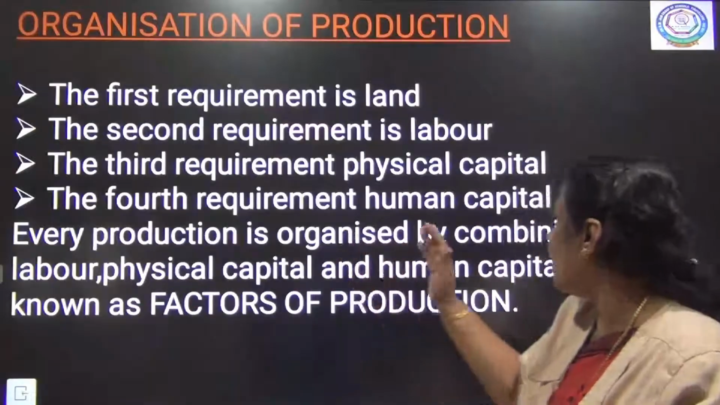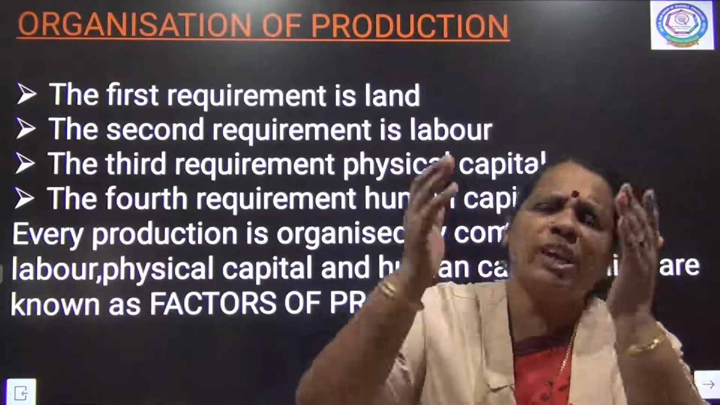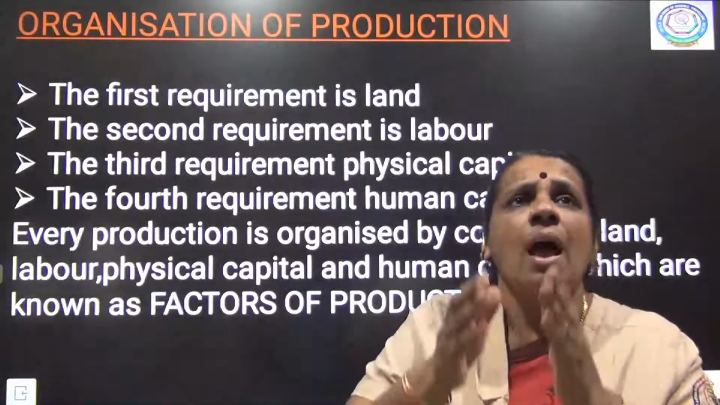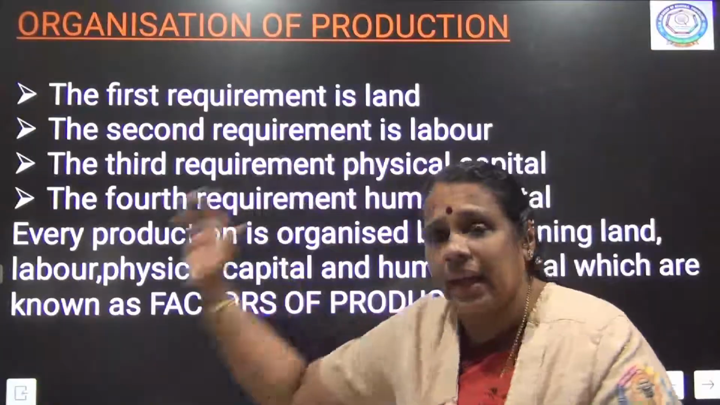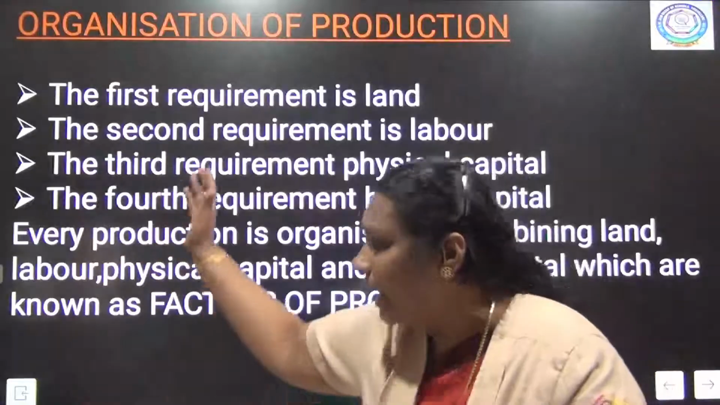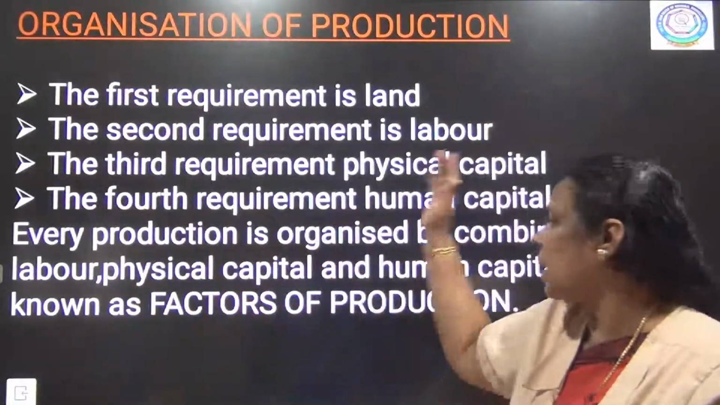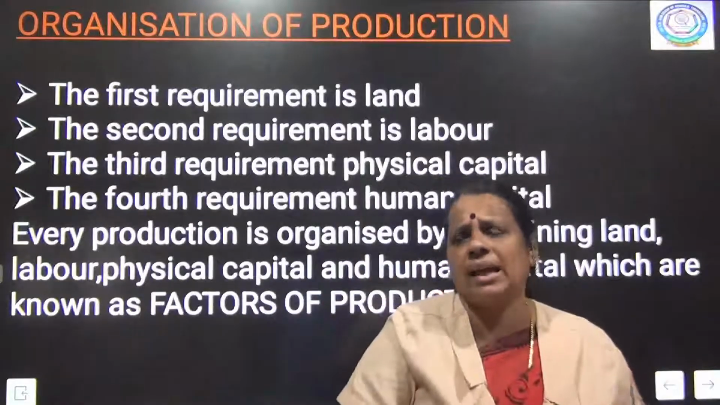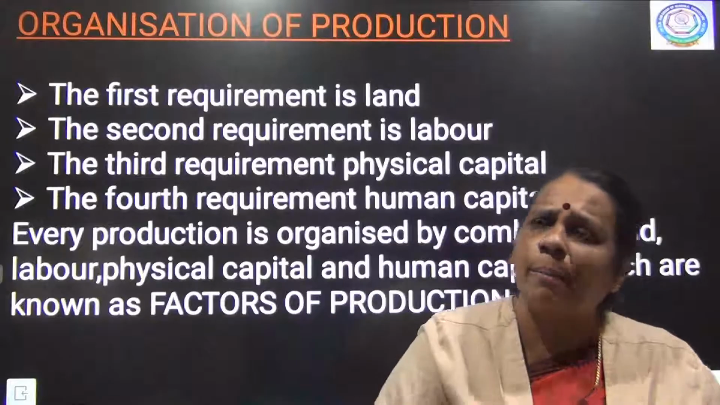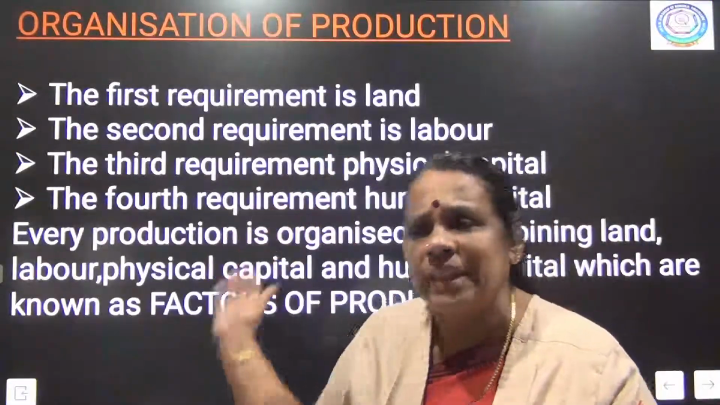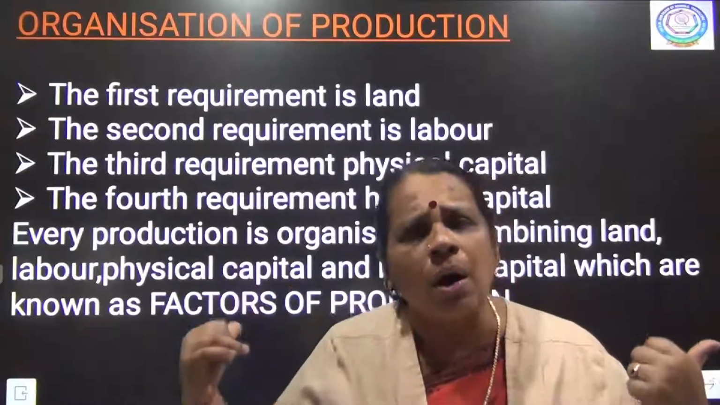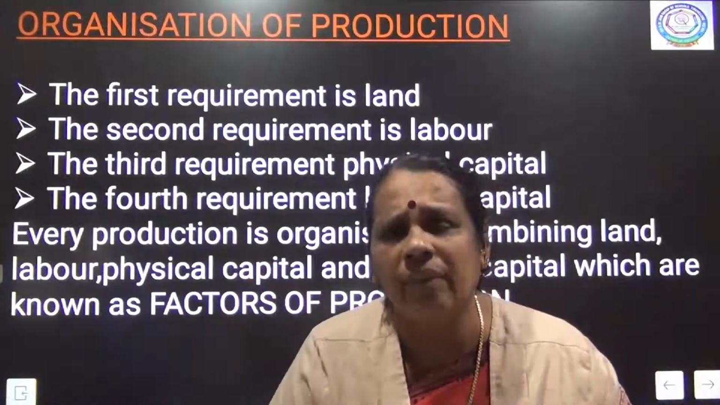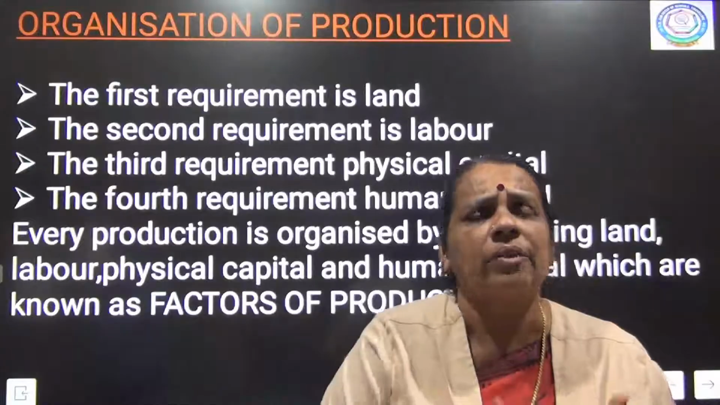So every production activity is organized by combining land, labor, physical capital and human capital. Every activity, whether it's an industrial activity or an agricultural activity, combines land with labor, physical capital and human capital. All these play a greater role, and we can call these requirements factors of production.